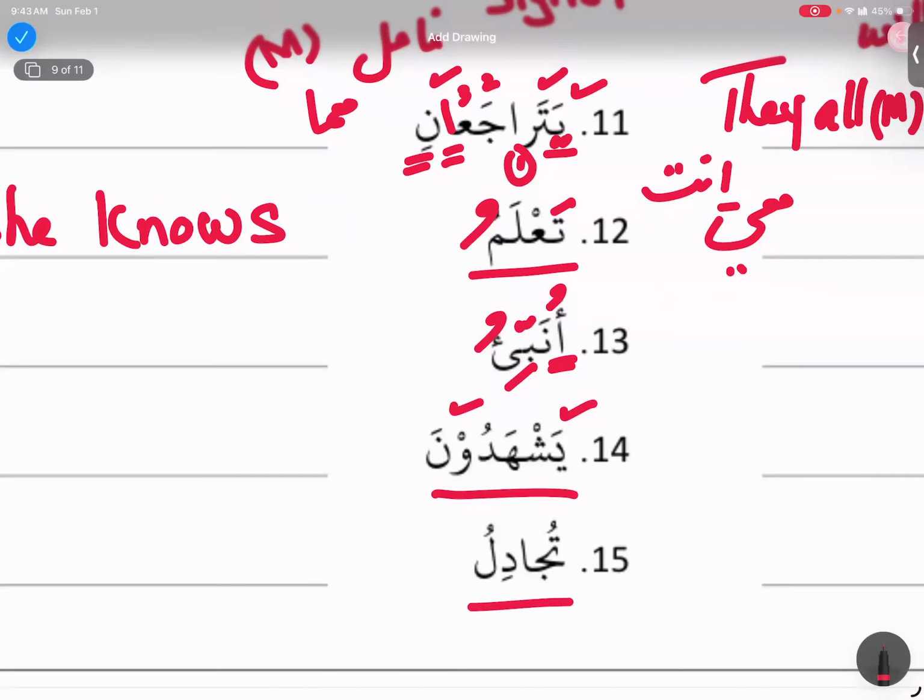Next one, tujadilu. Ta has a dhamma. So that is a big family. Family 3. Sister, family 3. It is jahada, right? Because it's alif too. Jahada yujahidu. Because the jim dal lam are the root letters, so Jadala. We see alif in the middle. So that is jadala, jadala yujadilu. So that is tujadilu. So ta with the dhamma is telling us it's a big family.